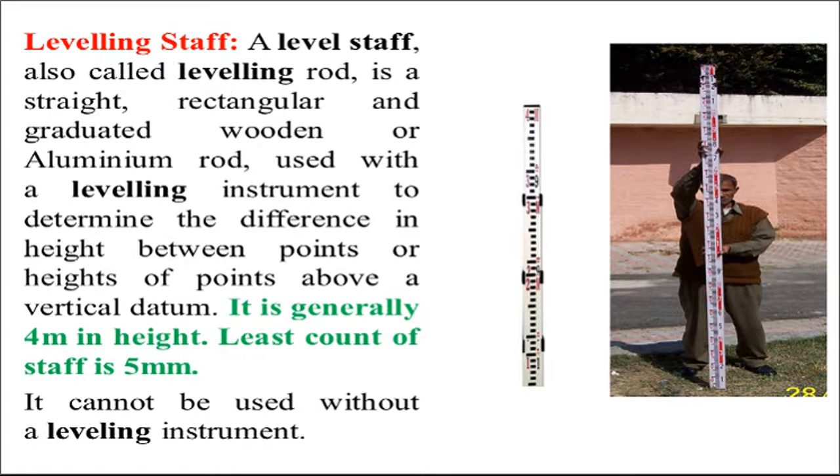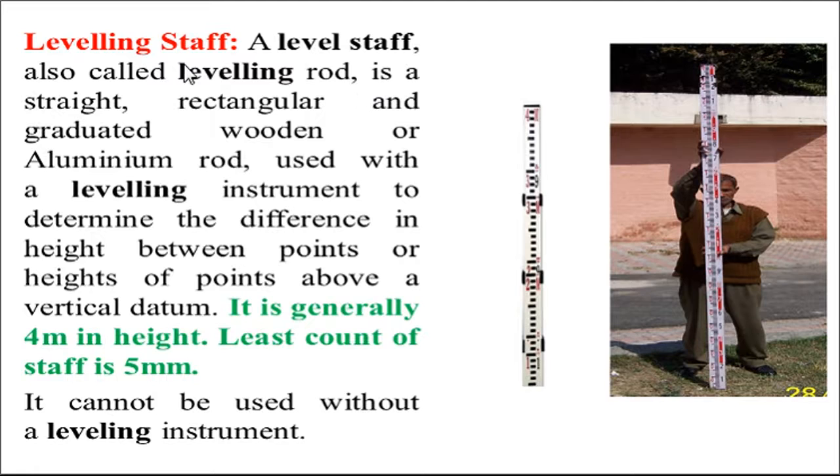Another instrument which is used with the dumpy level is called the leveling staff. With the help of the dumpy level, we are getting only the horizontal line of sight, and when we hold the staff in line with the line of sight, then after sighting we will get the reduced level, or we can say the reading of that particular object or point.